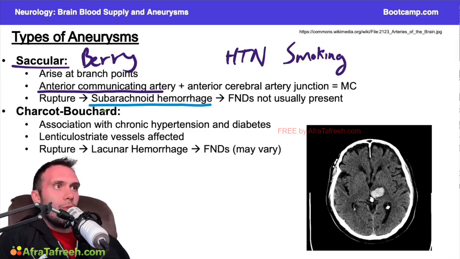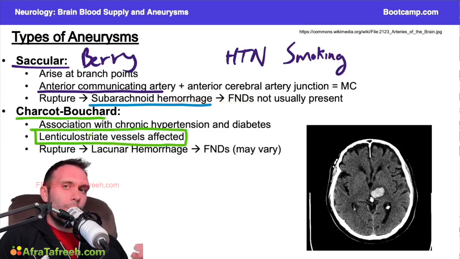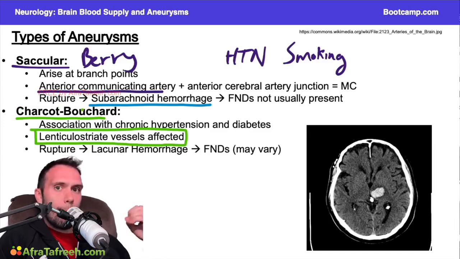The other type of aneurysm that we're going to talk about is the Charcot-Bouchard aneurysm. Now, remember, I said the saccular is primarily going to be associated with the anterior communicating artery, posterior communicating artery, maybe the middle cerebral artery. These Charcot-Bouchard aneurysms are pretty much exclusively, in board questions, asked about with respect to the lenticulostriate vessels. Remember, these are the small penetrating vessels that cause, in the last video, the lacunar strokes. So again, if we have these aneurysms here and they burst, or they rupture, you're going to get lacunar hemorrhages.